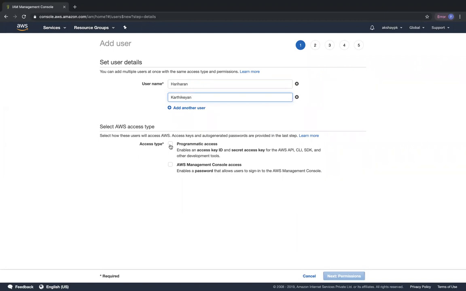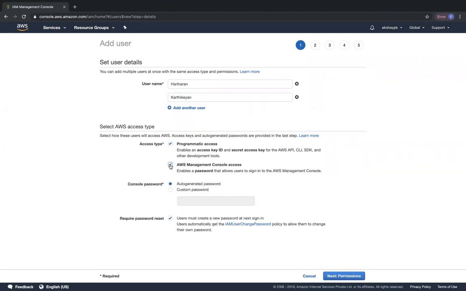And then we are going to give both these users programmatic access and management console access. So the second that you click on the management console access, you will be prompted with the console password. So I can have a custom password for both these users. Like, let's say that my organization is Coda Global. I'm going to go ahead and give a password that's going to be like Coda Global 123.